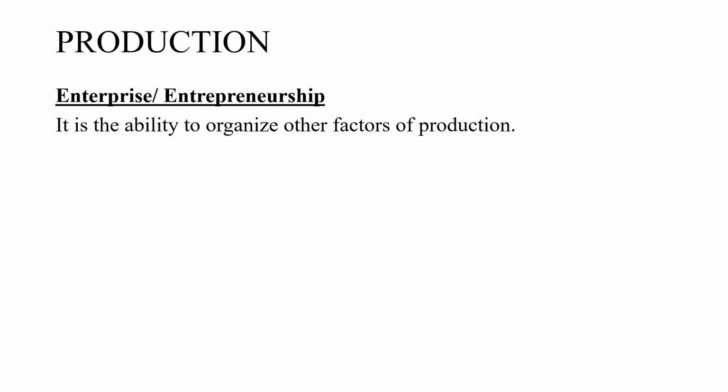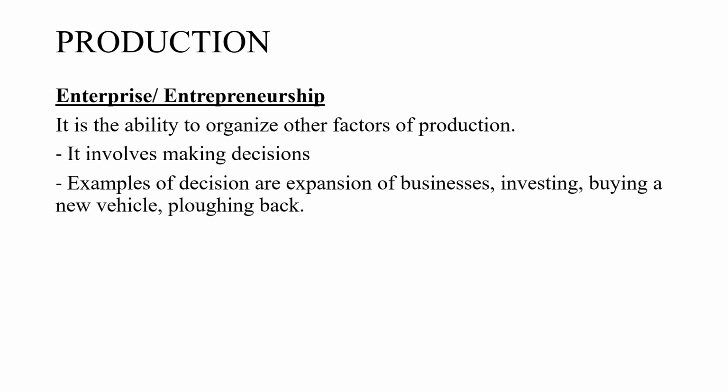The last factor is enterprise or entrepreneurship. It is the ability to organize other factors of production. So the ability to organize these four factors of production is called enterprise or entrepreneurship. It involves making decisions. Examples of decisions are expansion of the business, investing, buying a new vehicle, planning, and all.